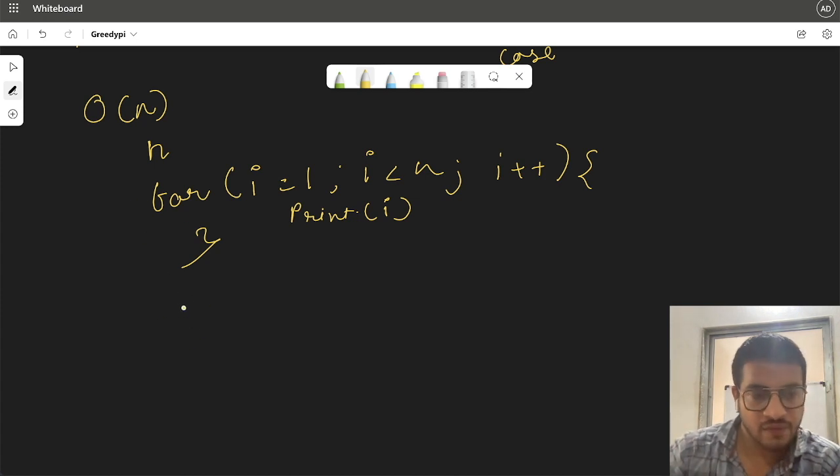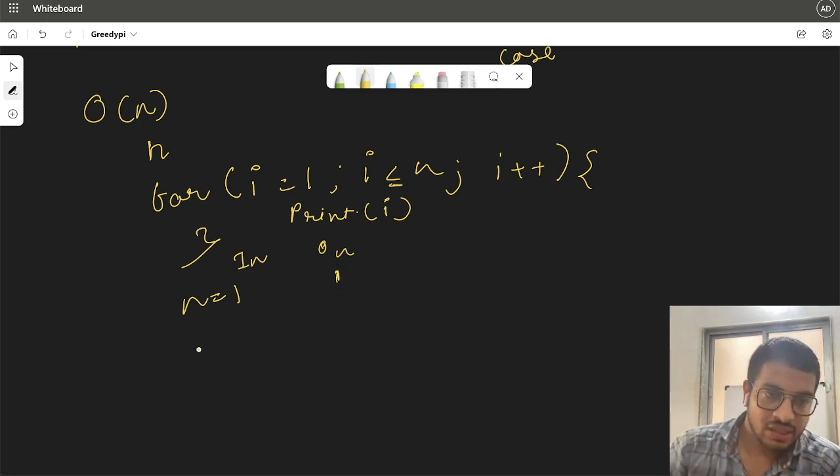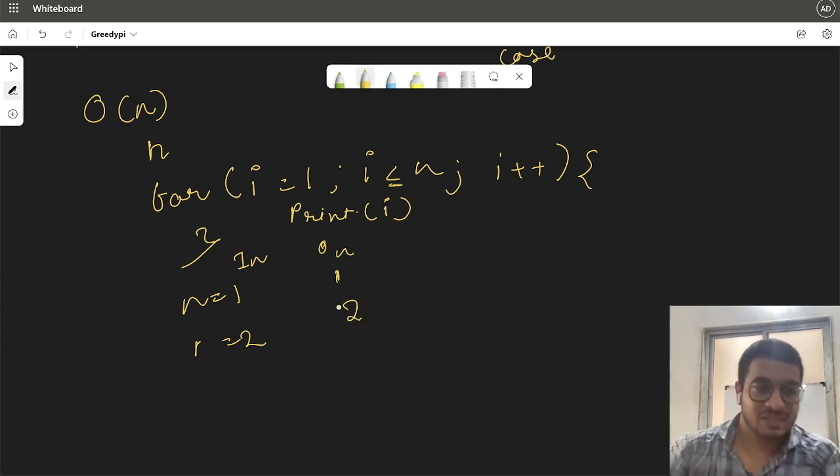If n is equal to 1, let's consider input and output here. The loop will run for one instance. I will go from 1 to 1, so it will print 1. If n is equal to 2, we will print two statements, that is, I will go from 1 to 2, so the output would be 2. If n is 10, the output would also be 10, because I will grow from 1 to 10.